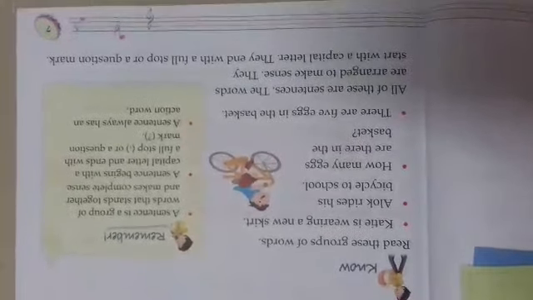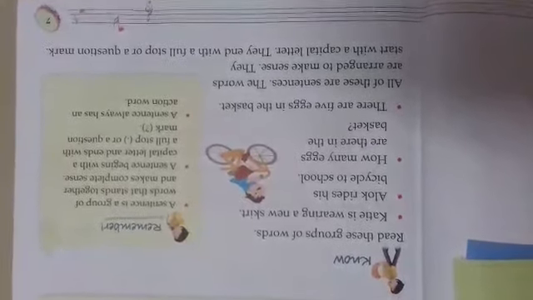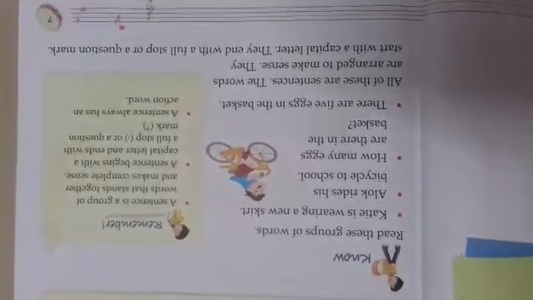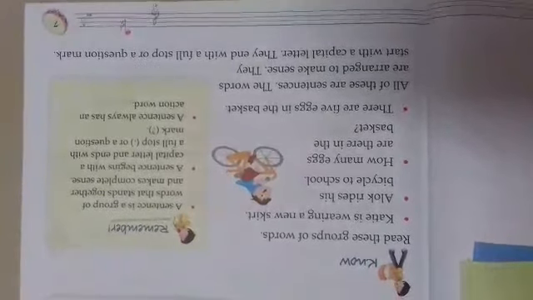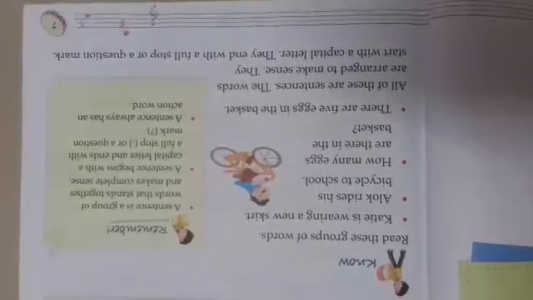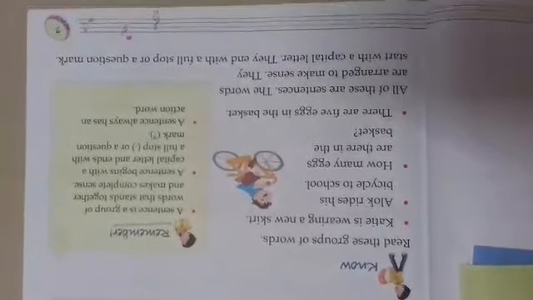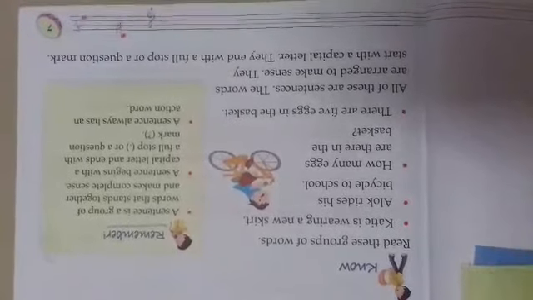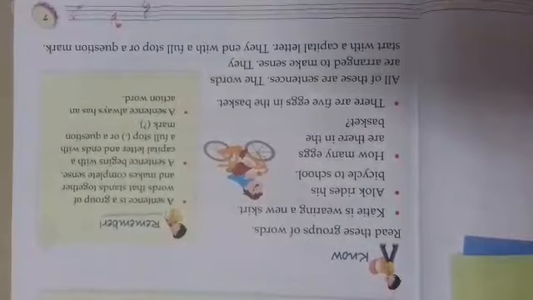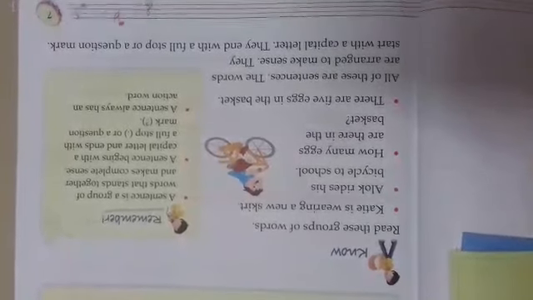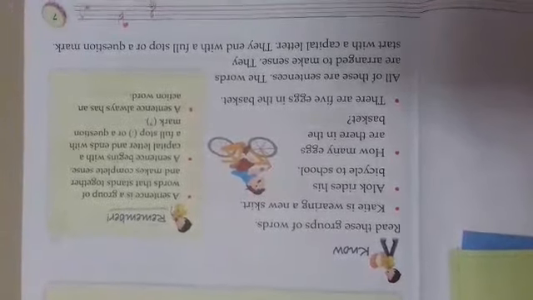Now I will tell you about the formation of a sentence. A sentence is usually made with two parts. The first is called the subject and the other is called the predicate. But we will discuss the subject and the action word only.